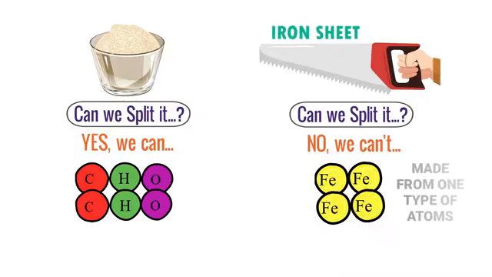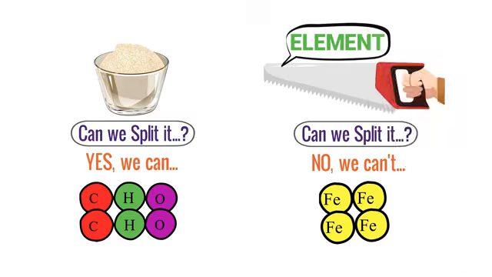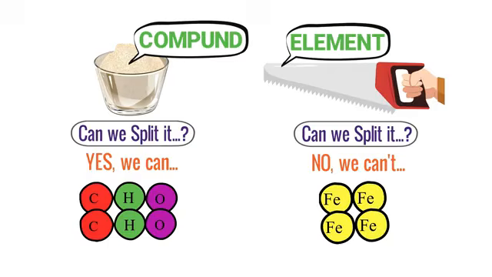Iron is made from only one type or one kind of atoms, while sugar is made from three different types of atoms. Thus, in chemistry, we call iron an element because it is made from only one type of atoms, while we call sugar a compound because it is made from three different types of atoms. Now we should thoroughly learn what an element is.